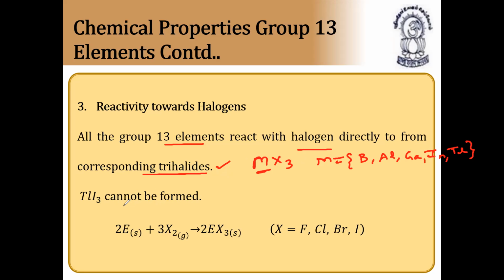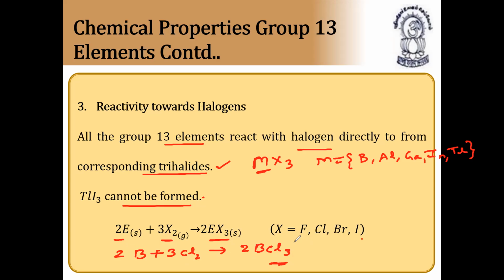In that also, thallium triiodide cannot be formed. So 2 moles of a 13 group element combine with 3 moles of halogen and form 2EX3, where X is fluorine, chlorine, bromine, iodine. You can have any examples. For example, 2 moles of boron combine with 3 moles of chlorine gas and form 2 moles of BCl3 solid. These are called the halides of 13 group elements.